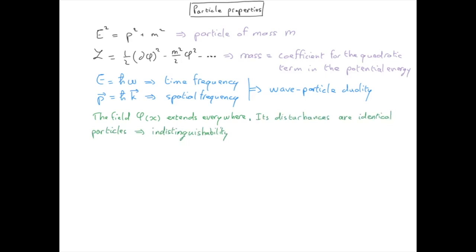The field phi transforms as a Lorentz scalar under Lorentz transformations, which are either boosts or rotations. In particular, this means that the field transforms as a scalar under rotation in the Euclidean space. Remember that the spin is an intrinsic angular momentum, which is a property of the particle, and we know that an angular momentum is also a generator of the rotations. We also know that only objects with spin 0 transform as scalars under rotation. Therefore, we conclude that the particles associated with a disturbance of a scalar field have spin 0.